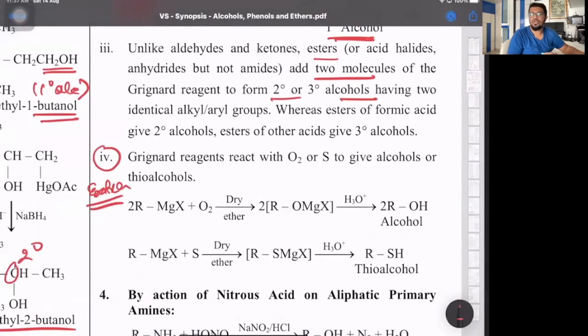Grignard reacts with oxygen or sulfur to give alcohols or thioalcohols. Thio is basically for sulfur, what we say in organic. So instead of ROH, RSH. So RMgX plus O2 forms a complex, which on H3O+ acid hydrolysis gives you its respective alcohol, or with sulfur, it gives you a thioalcohol.